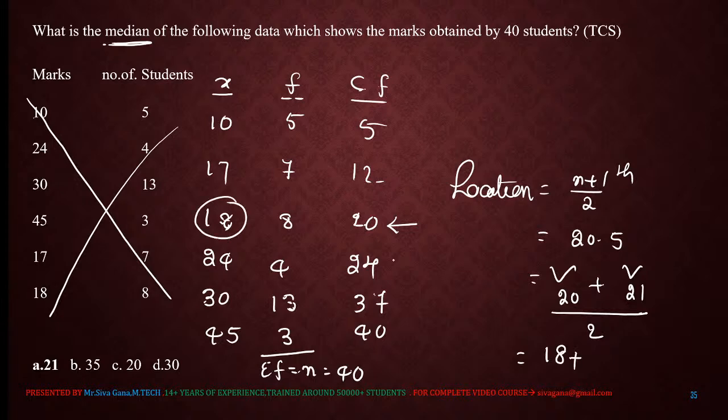Now the 21st, 22nd, 23rd, 24th, 25th locations: which value is present? 24. So 18 plus 24 divided by 2 is 42 by 2, which is 21. 21 is the median, right?